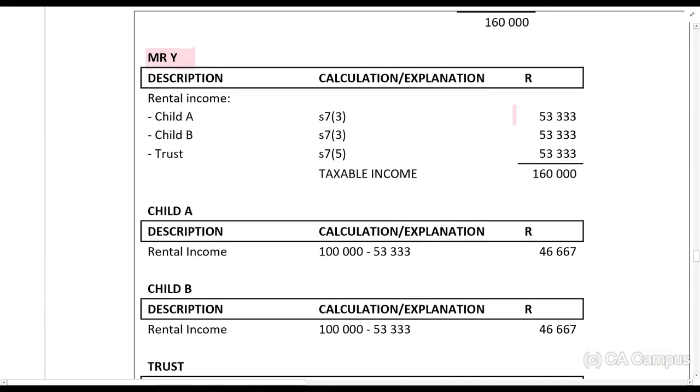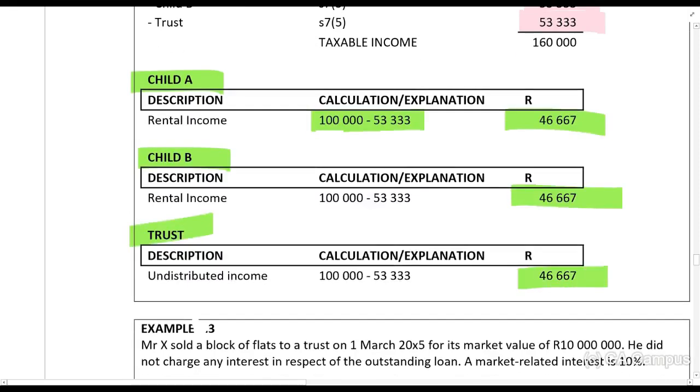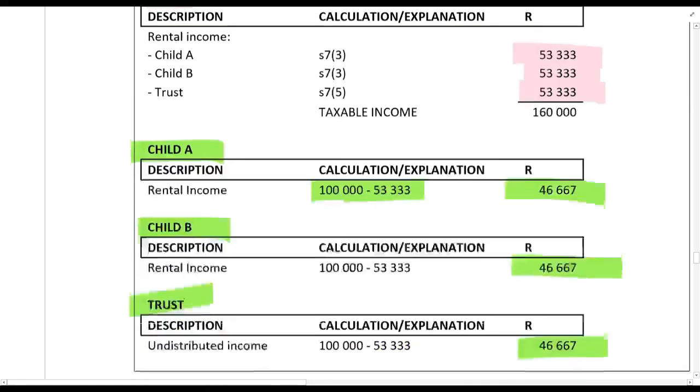Right, here's Mr. Y. 53,333 for all of them. And then each of those other people, child A, child B in the trust, they'll be taxed on their amount minus the amount that was gone to the donor. Alright guys, that's the most complicated one.